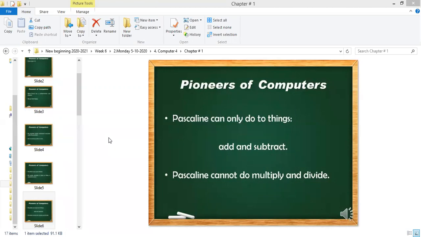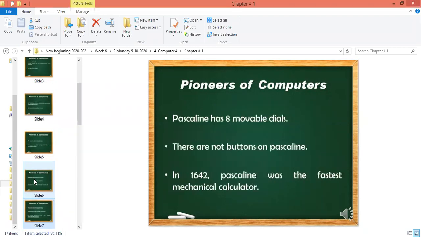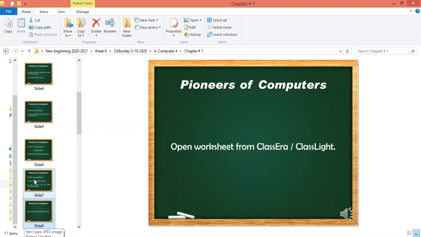Okay, that's great. Now, Pascaline can only do two things: addition and subtraction. Pascaline has 8 movable dials. There are no buttons on the Pascaline. In 1642, Pascaline was the fastest mechanical calculator. At that time, in the year 1642, it's very old. So everybody should open the worksheet. There is a worksheet. Okay.